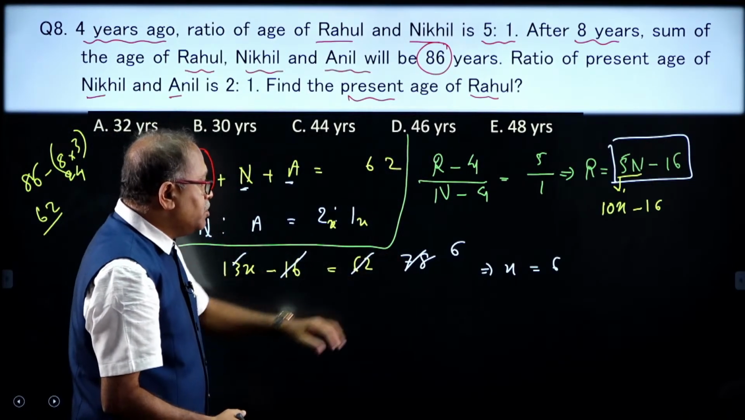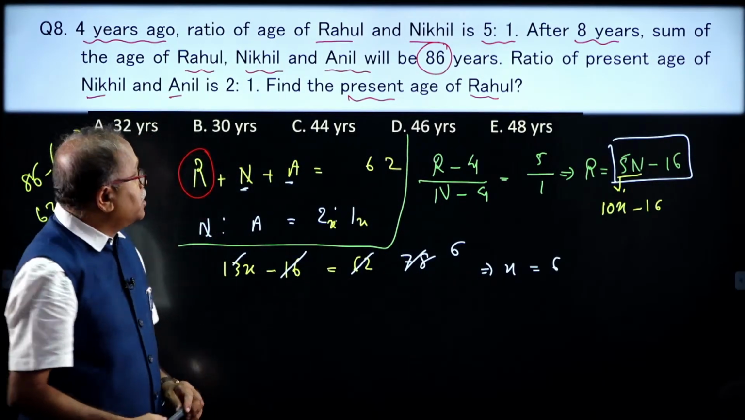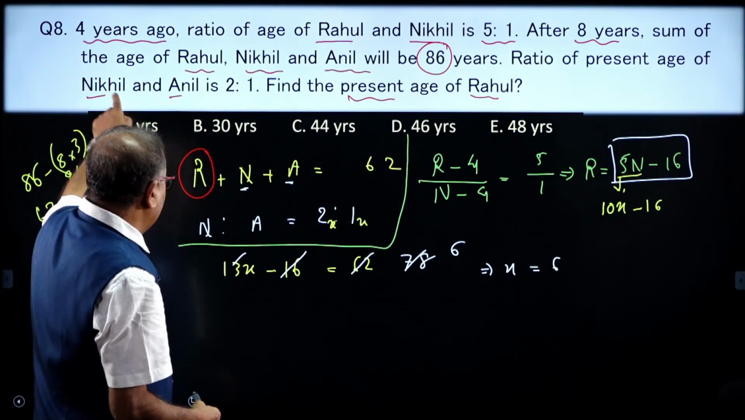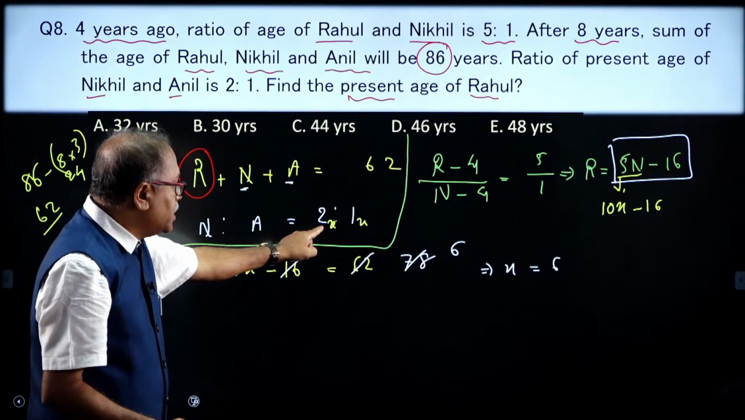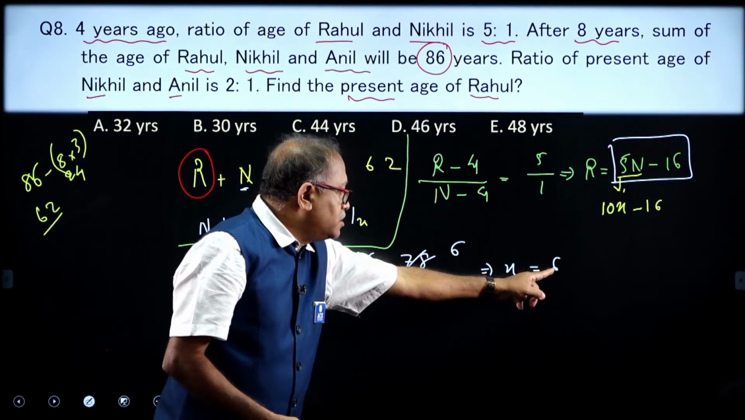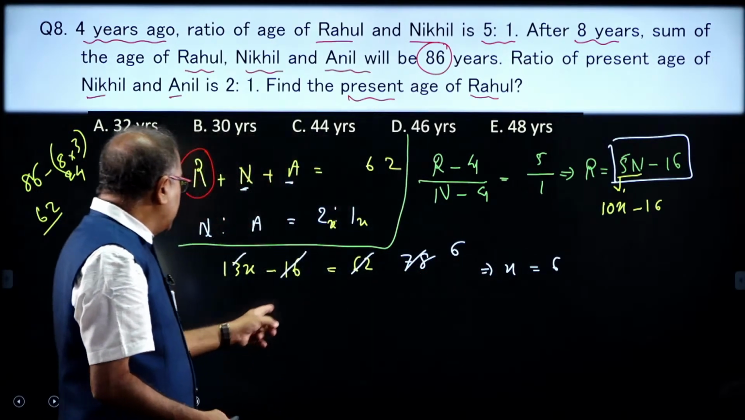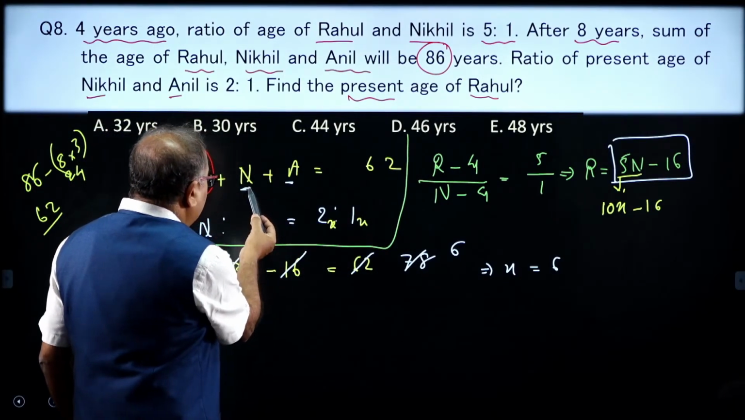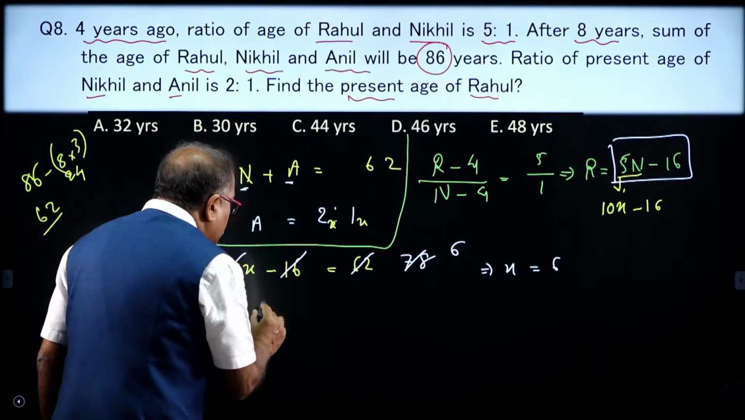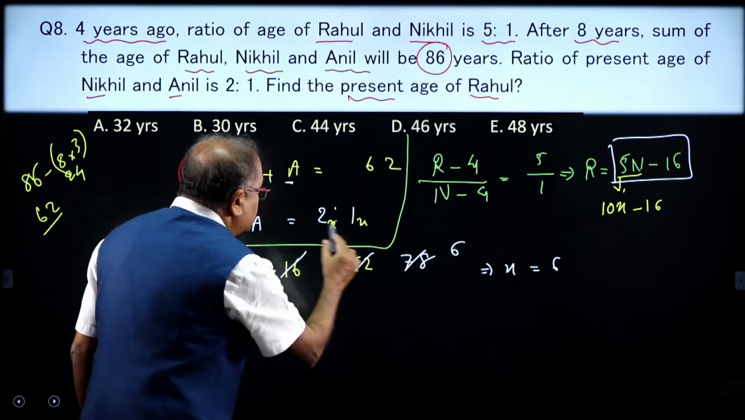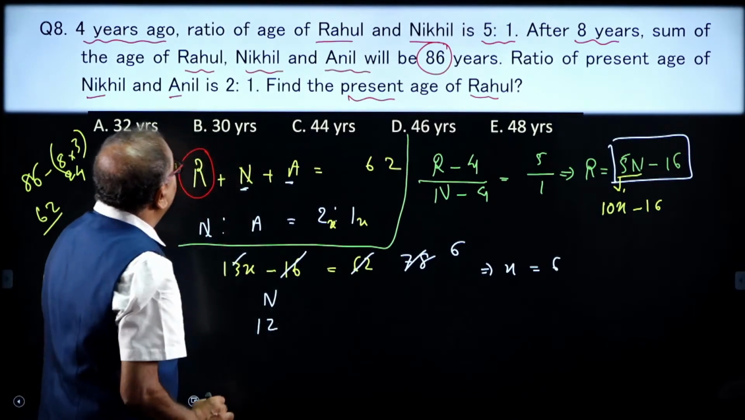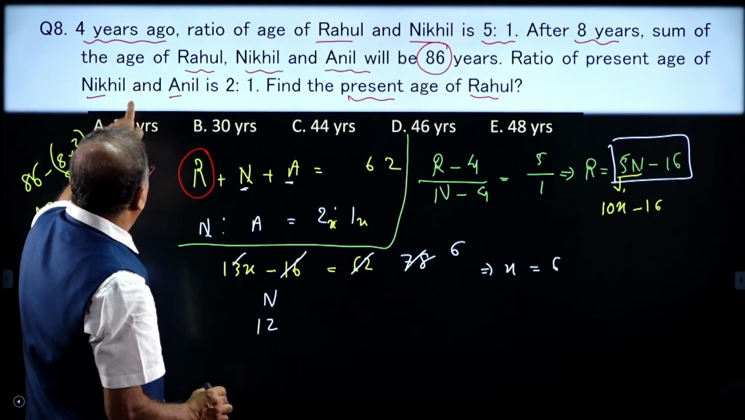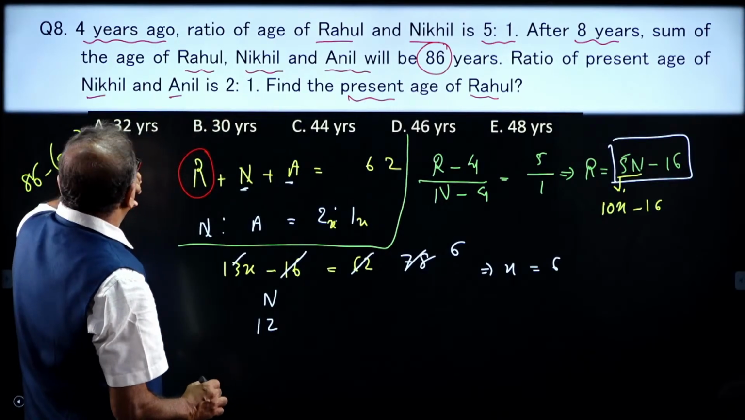Once I am able to get x is equal to 6, what I need to find is the present age of N. The present age of N is 2x, where x is 6. Okay. So, when x is 6, N is 2x, so 6 into 2 comes to 12. And we need to find the present age of Rahul.